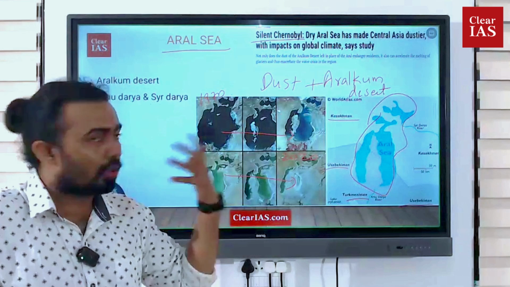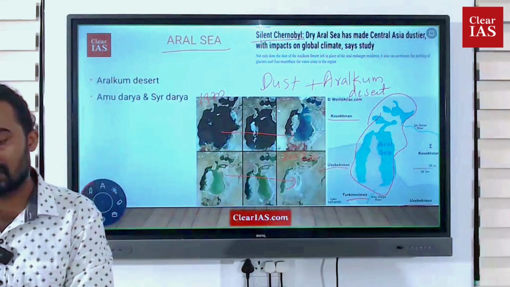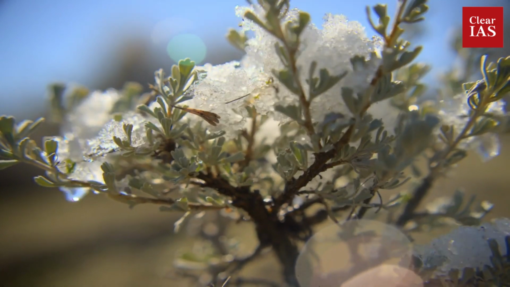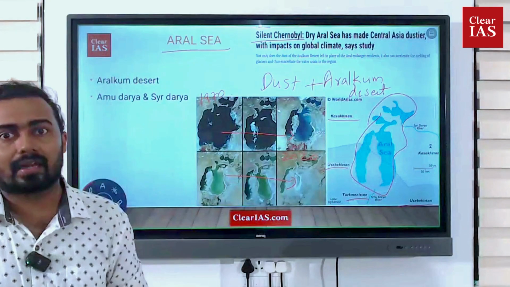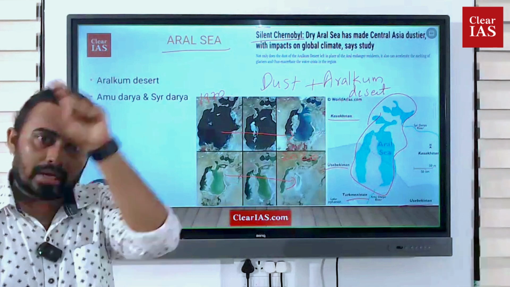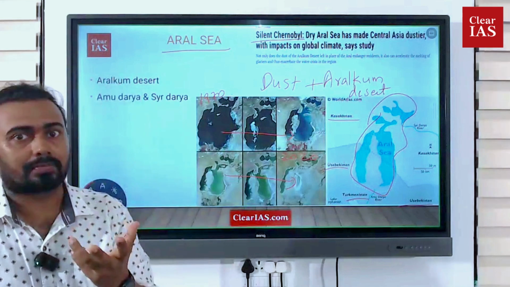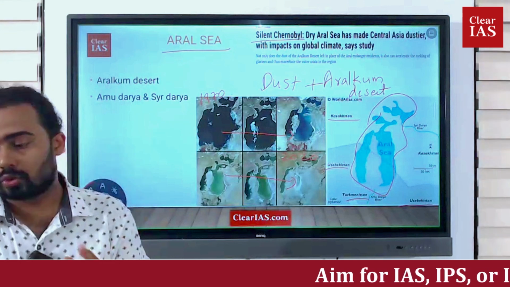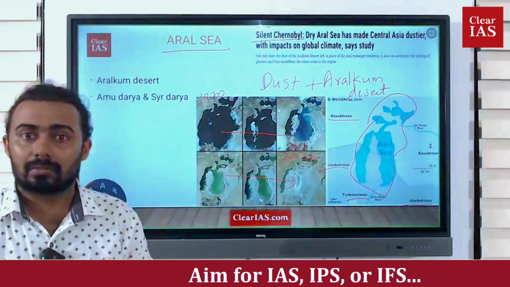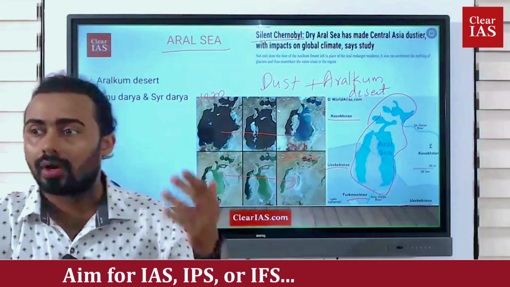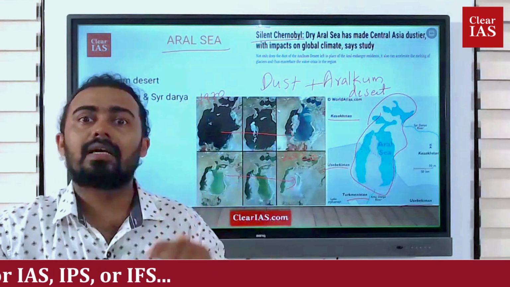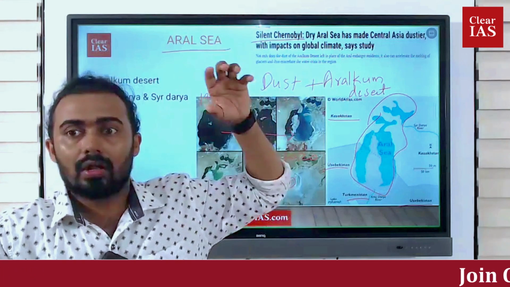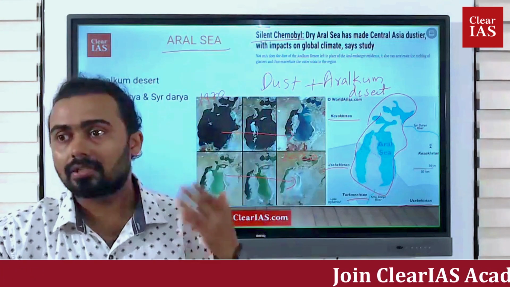So what is the issue? Because of that desert, it is creating a lot of weather changes. It is reducing the air quality index of the entire area, not just the Aral Sea area, and the surrounding countries also experience a lot of dust pollution. Then the air pressure is increasing too much, and the dust created is going to farther locations. For example, it is going to northern locations like northern Russia, where there are a lot of glaciers and snow.